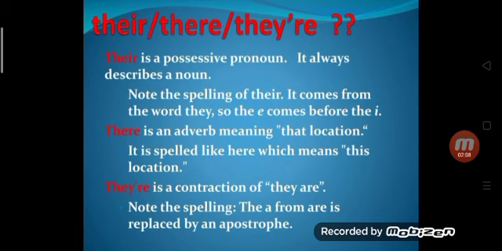THERE is an adverb meaning that location. THEY'RE is a contraction of they are. Note the spelling. Here an apostrophe has been used and A has been replaced.